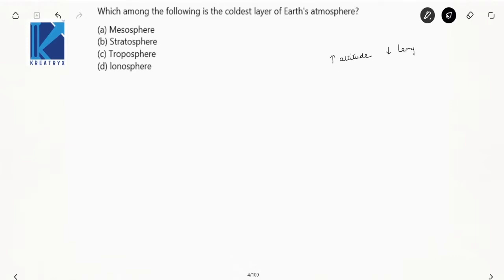This is a basic point regarding the atmosphere that we have dealt with. Now your answer is mesosphere, option A. In the mesosphere there will be a temperature of minus 90 degrees centigrade. Done. Next question.